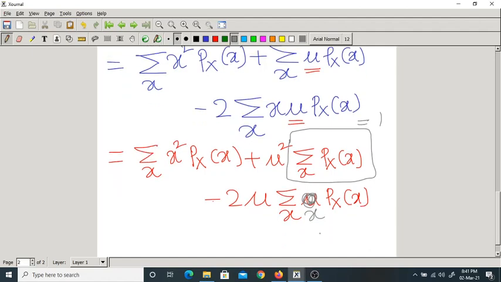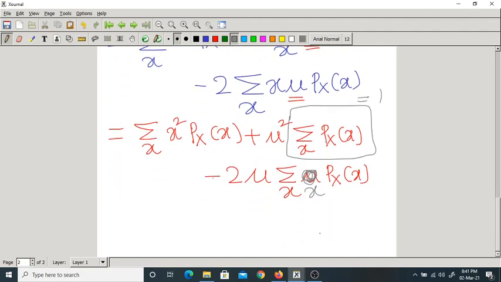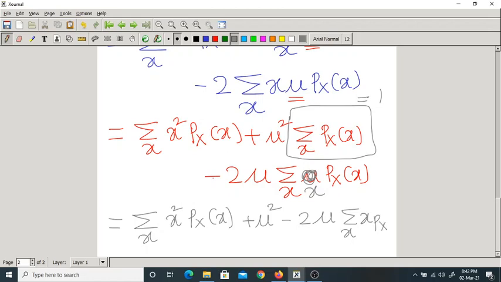Okay. Now it can be further rewritten as, finally, variance of x equal to summation over x square into px of x plus simply mu square minus 2 into mu into summation over x into px of x. Here also we have one more clarity. What is this?